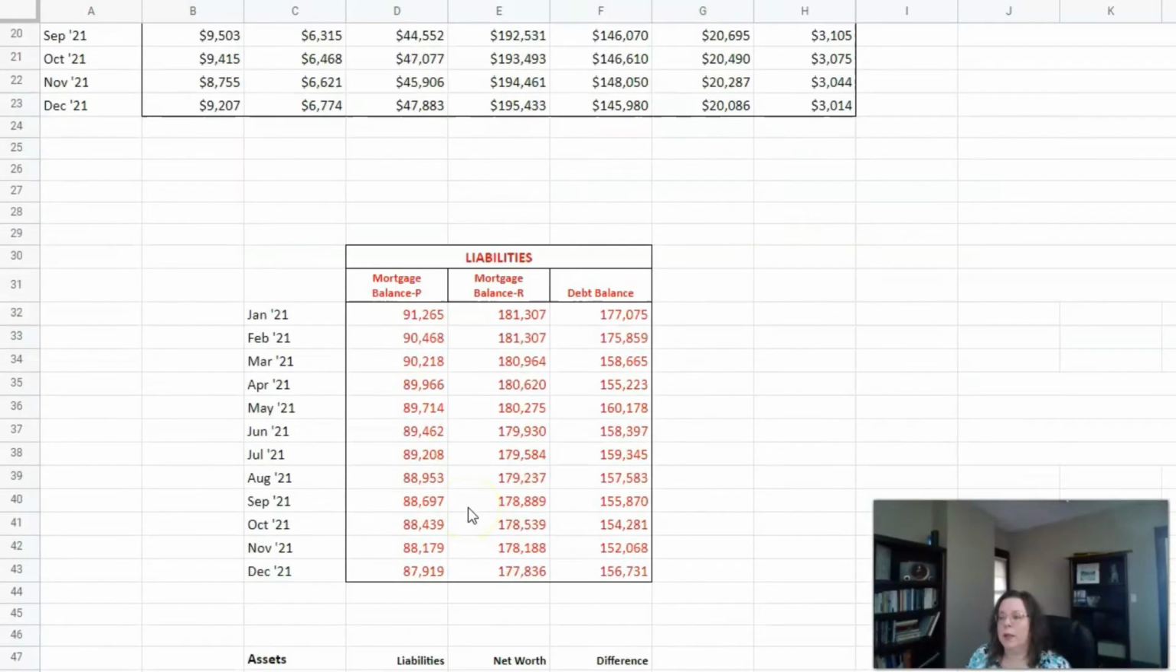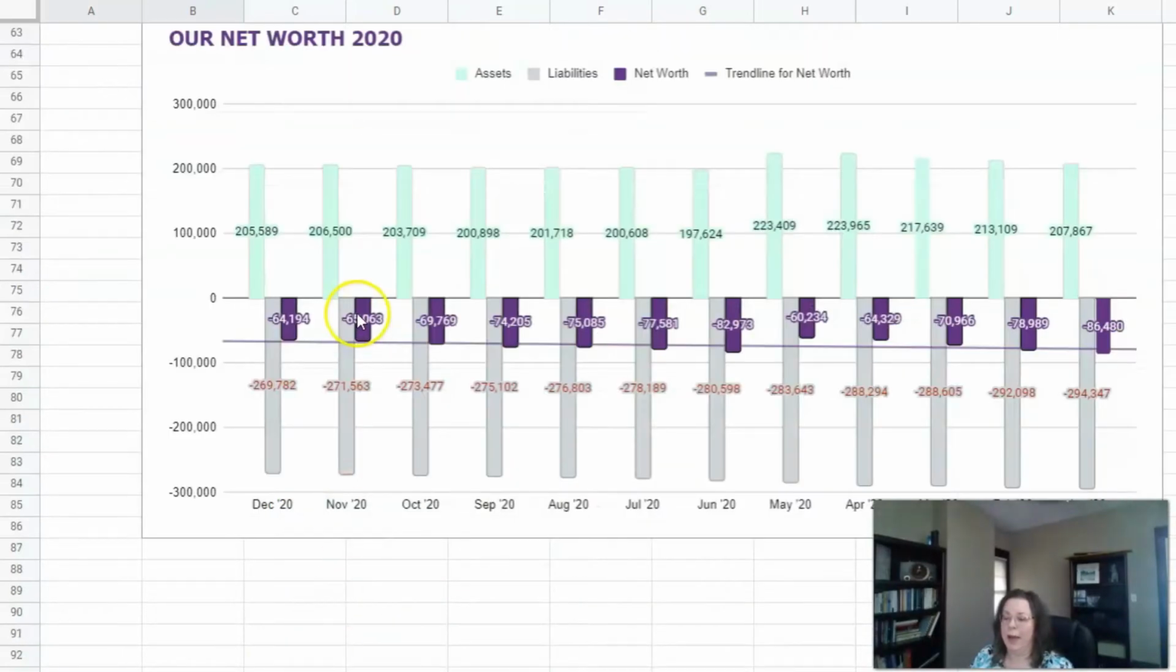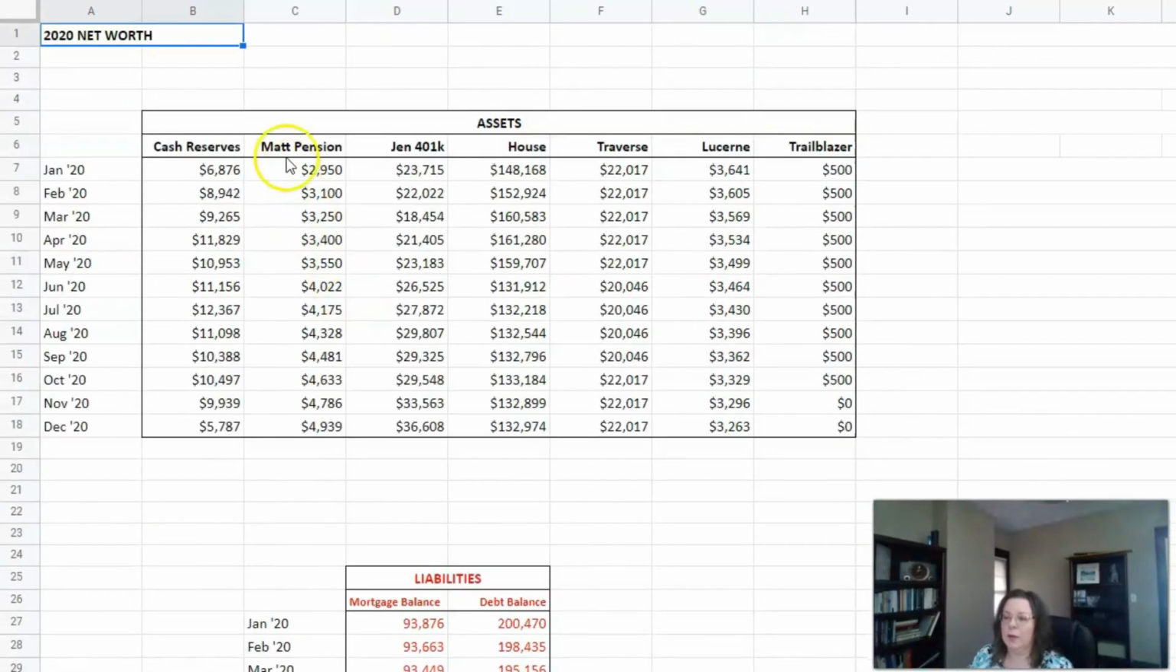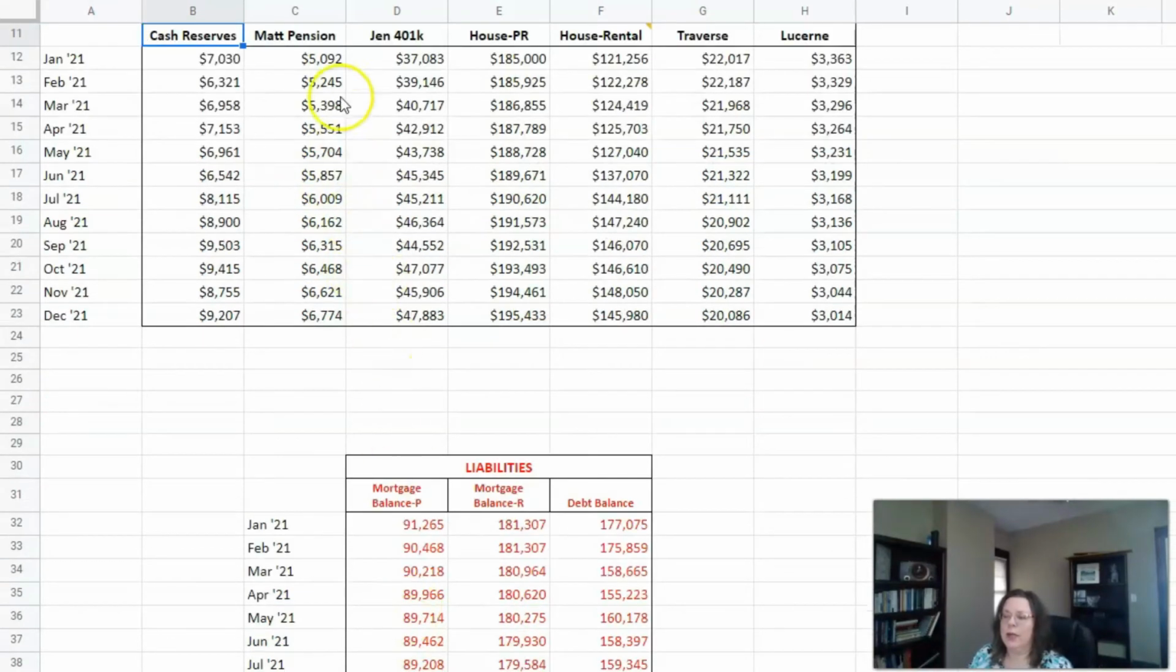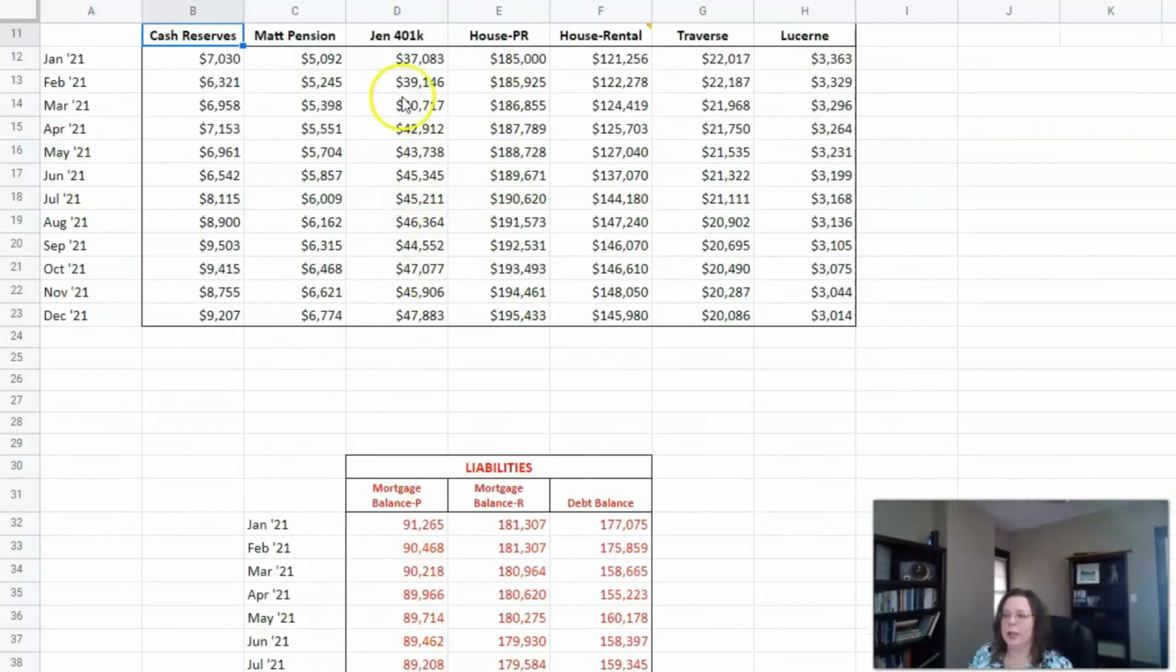In 2021, let's take a minute. I mentioned that we have our cash reserves. We have Matt's pension. You can see that these dollar amounts are growing over the previous year. If we go back and look at those, Matt started with under 3,000, but in 2021, he started with more than 5,000. And you can see we made some strides with my 401k. I think it started in the 20s. Yeah, 23,700. And I started at 37,000 the next year.